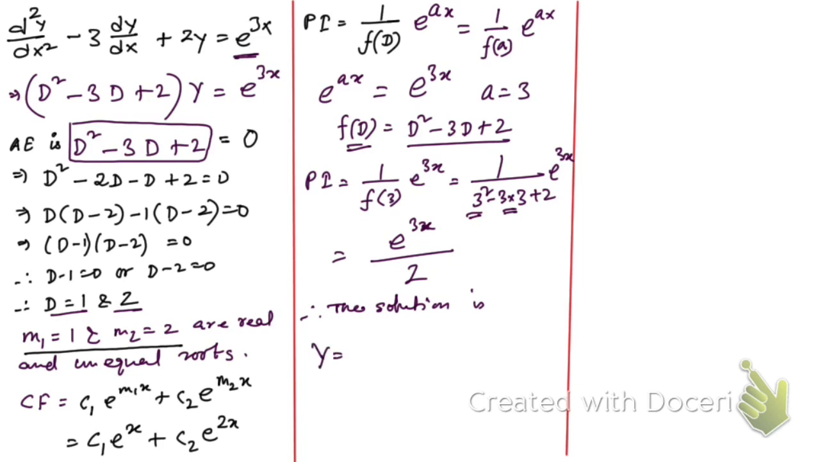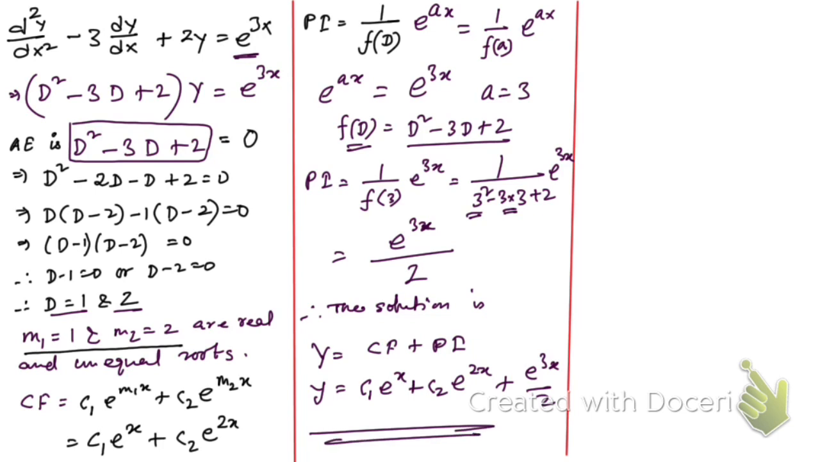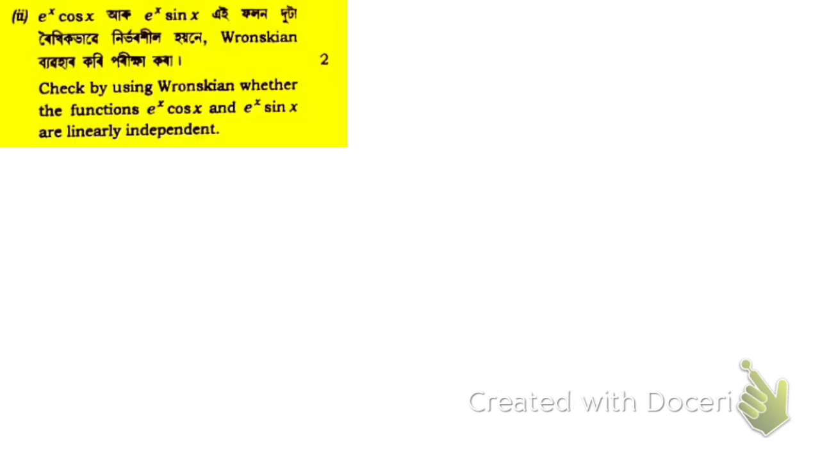Therefore the solution is y is equal to CF plus PI, and CF is c1 e to the power x plus c2 e to the power twice x, and PI is e to the power thrice x divided by 2. So this is the required solution. That's how we can solve. Hope you have understood this. So now let's move on to the next question. Here, using the Wronskian, we need to check whether these two functions are linearly dependent or not. So how to check that?